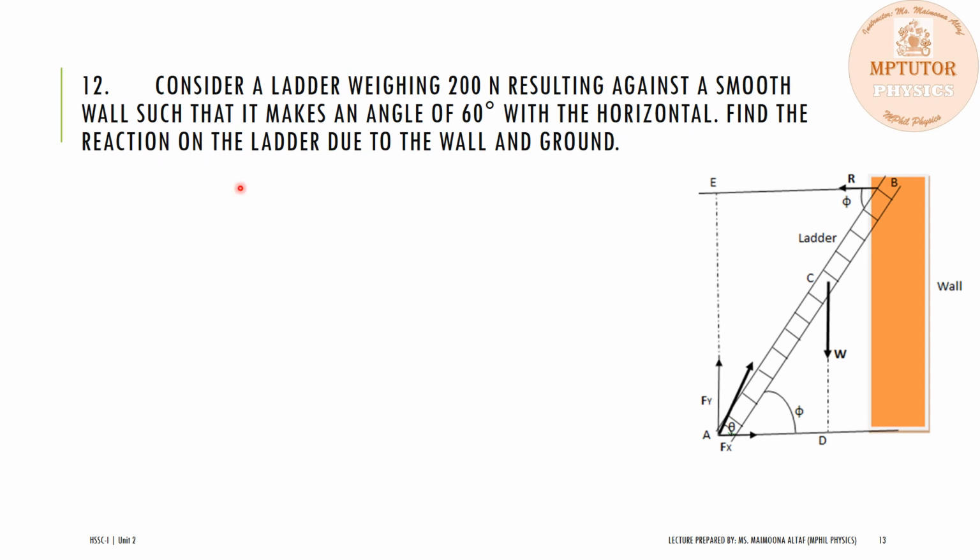Question number 12 is: consider a ladder weighing 200 Newton resting against a smooth wall such that it makes an angle of 60 degrees with the horizontal. Find the reaction on the ladder due to the wall and the ground.